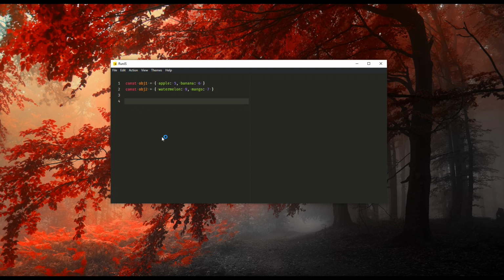Now I wanted to create a new object which contains the content of obj1 and obj2. So now I'm going to define a new object like this with curly braces, and after that I'm going to spread obj1 and spread obj2. After spreading, I am adding the content of obj1 and obj2 into a new object. After printing joined, you can see the contents of both objects now contained in the joined object. So in this way, you can join any number of objects together in a very easy way.